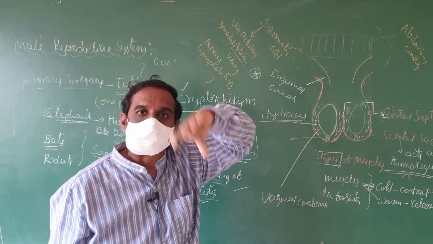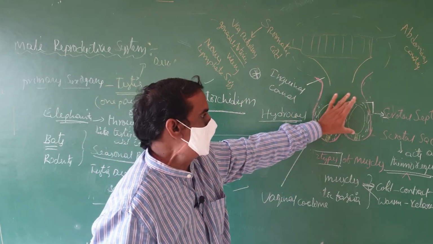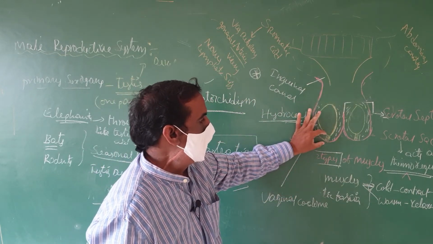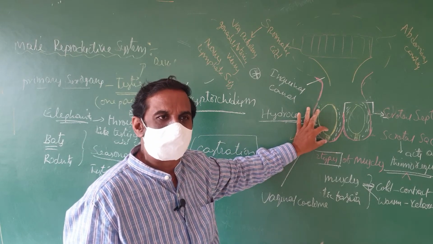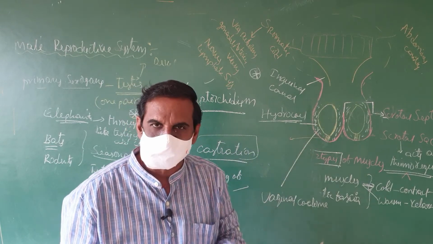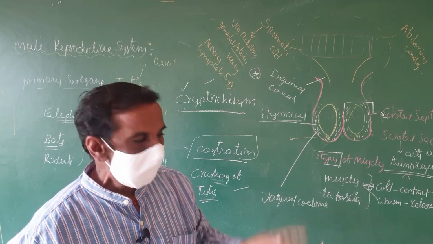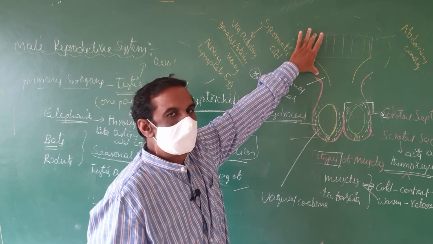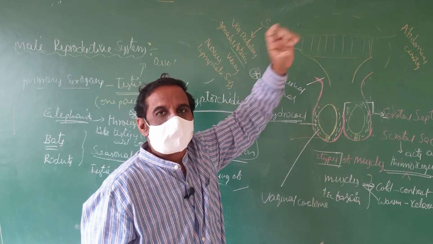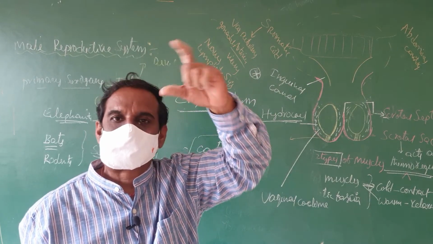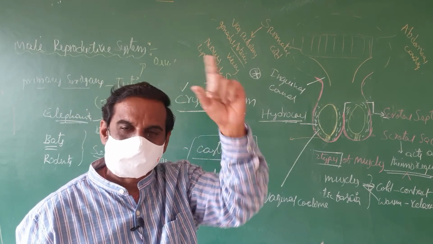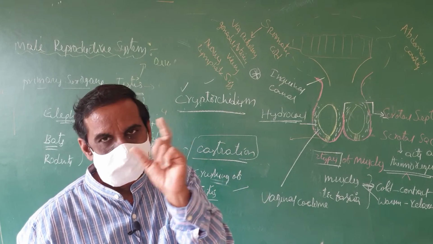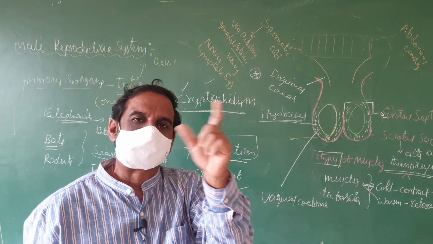How does the testis hold its position? The testis holds its position by flexible muscle fibers called gubernaculum or mesorchium. At the same time, the spermatic cord is a structure through which blood vessels, nerves, lymphatic vessels and the vas deferens pass.